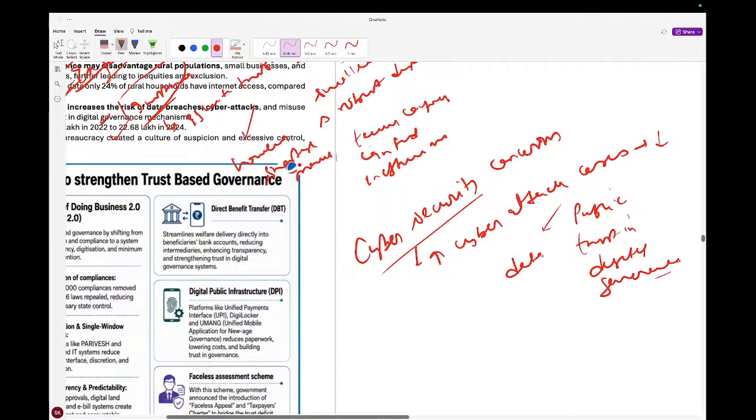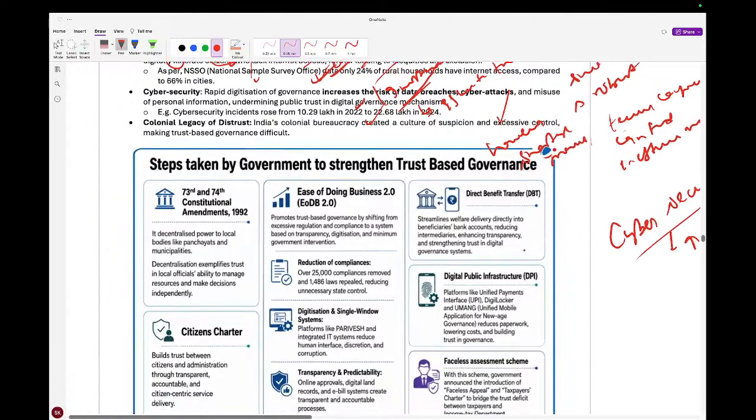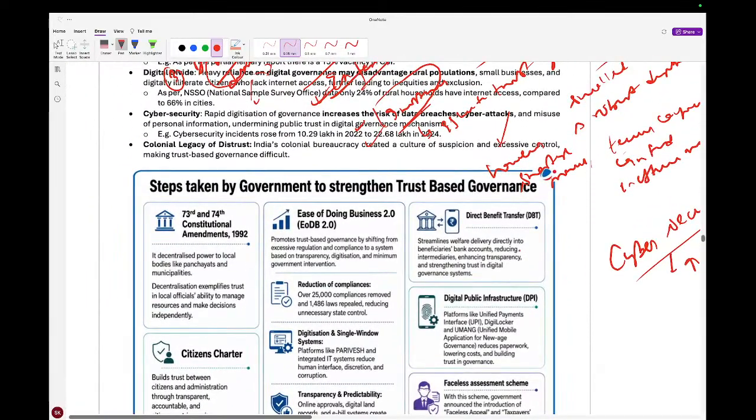Data breaches. So these are the concerns basically raised by the people. Like the colonial legacy distrust: India's colonial bureaucracy created a culture of suspicion and excessive control, making trust-based governance difficult.